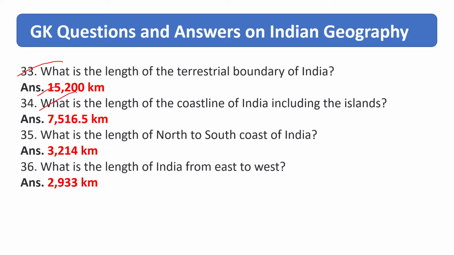What is the length of coastline of India including the island? Right answer is 7,516.5 km. What is the length of north to south coast of India? Right answer is 3,214 kilometers. What is the length of India from east to west? Right answer is